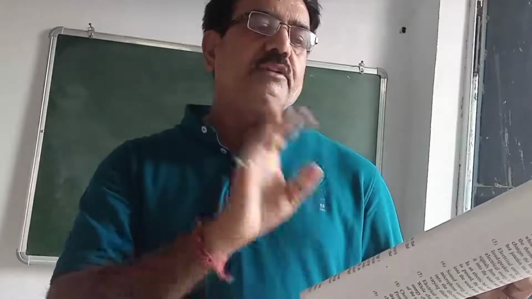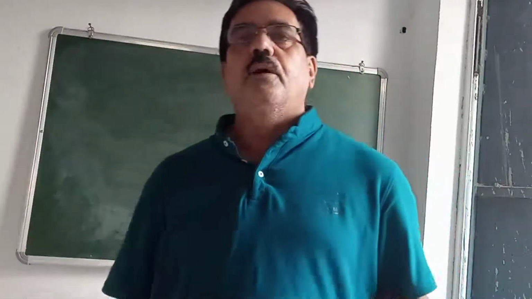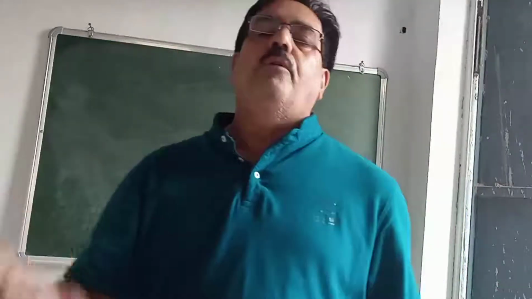Sun, photosynthesis: light energy changes into chemical energy. Lighted electric bulb: electric energy changes into light energy. Photocell: light energy changes into electric energy. In this type of question you have to write only the change of form of energy.